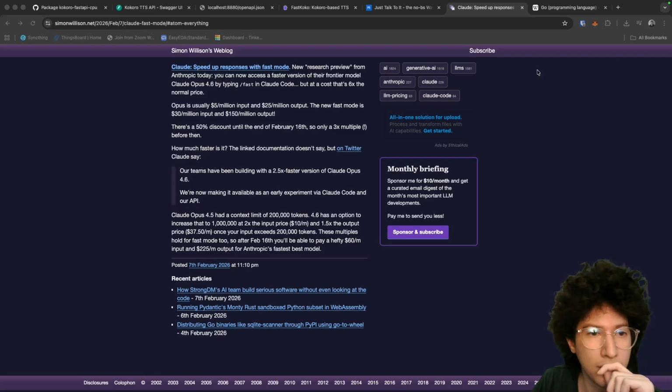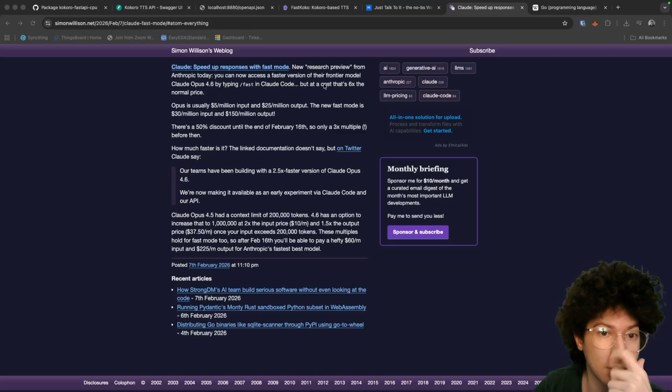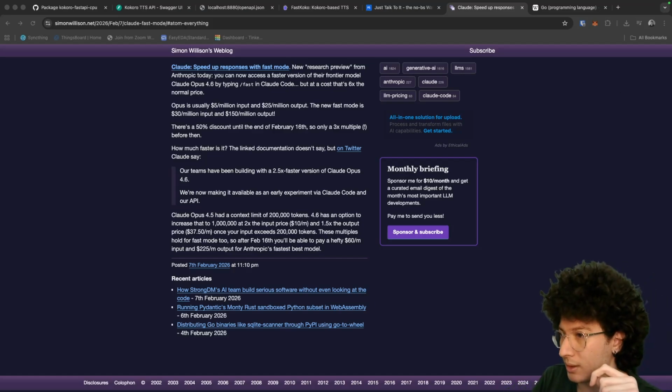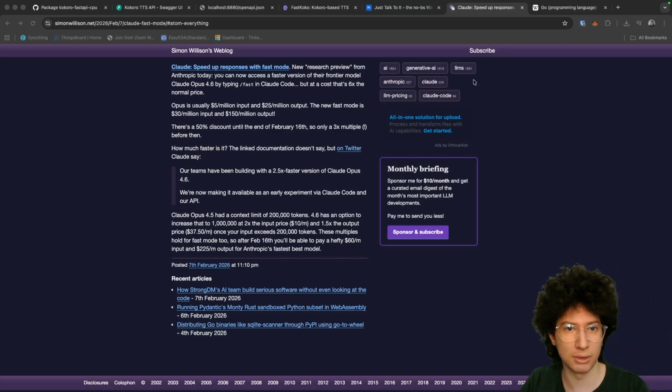Mode. New research preview from Anthropic today. You can now access a faster version of their frontier model Claude Opus 4.6 by typing fast in Claude Code, but at a cost that's 6x the normal price. Opus is usually 5.